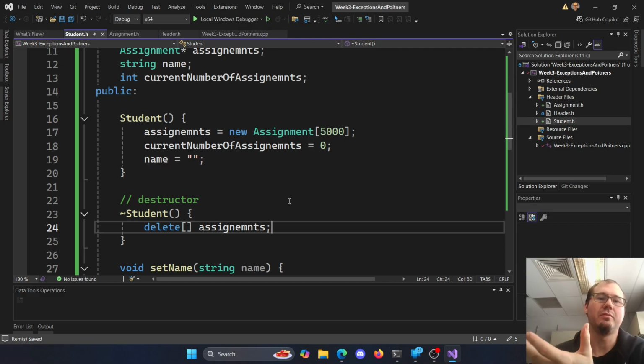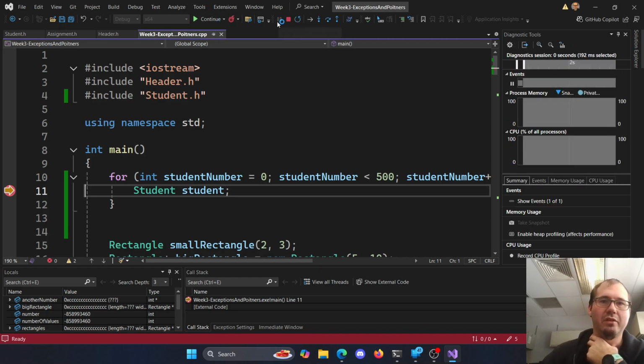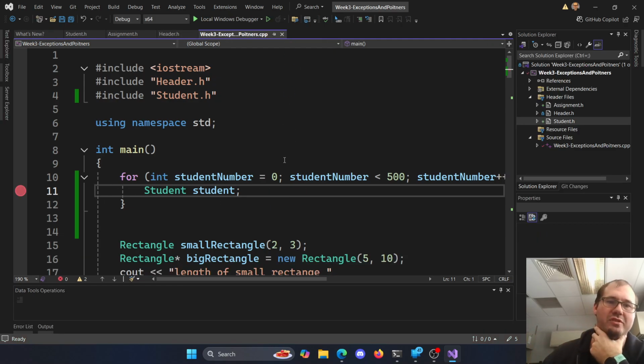And then when we run it, we shouldn't be leaking memory anymore because we're taking care of that. When this student object goes out of scope, we'll take care of it, and it's going to work out really nice for us here. So we continue and run this a bunch, and we're not leaking memory. We're not increasing, because it goes out of scope and gets cleaned up for us, which is nice. And if we wanted to specifically make a pointer of that one and delete it, the destructor would also run, which is fun.